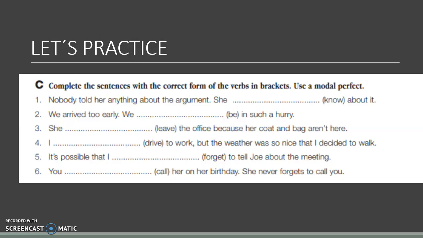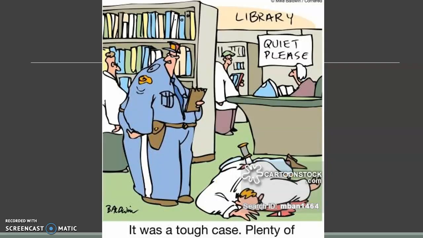Now, we are going to have this practice. We are going to work with this practice, but we are going to do it in our next class. I am going to ask you to answer these exercises. Read the context very well so you don't have any problem. You are going to do this, and you are going to do this also. You are going to describe this image so we can discuss it in class. Okay, so I am going to ask you to make some inferences, some deductions about the situation, and you are going to do these deductions by using your past modal verbs.